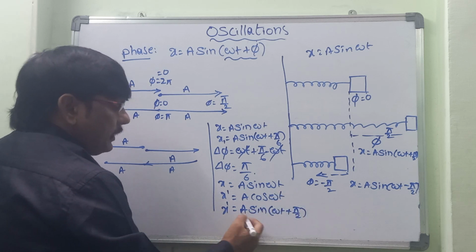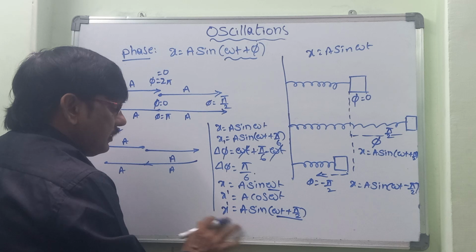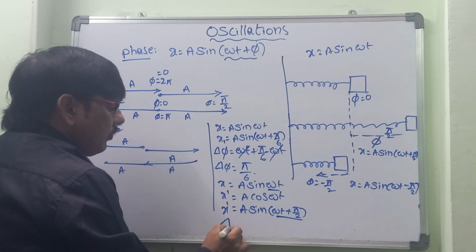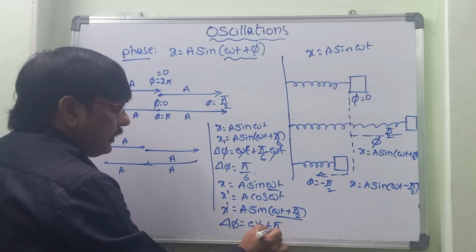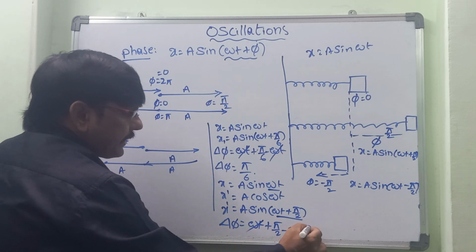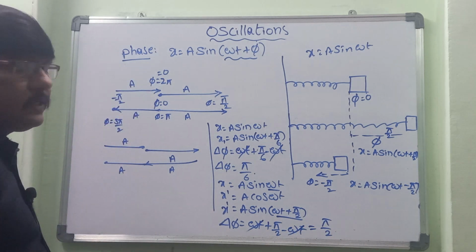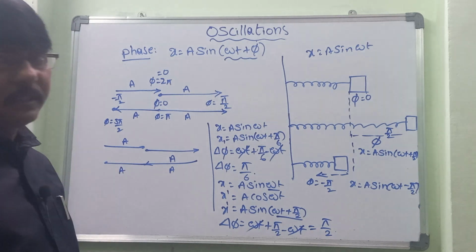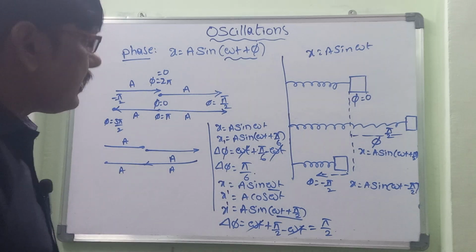Then when we compare these two, what will be the phase difference? We can consider delta phi is equal to omega t plus pi by 2 minus omega t. Here omega t gets cancelled. Then what will be left? The phase difference is equal to pi by 2. Okay, in this way we can find out the phase difference also.